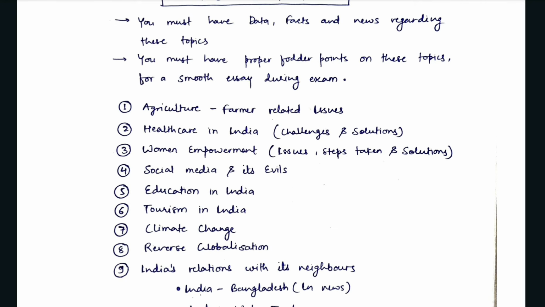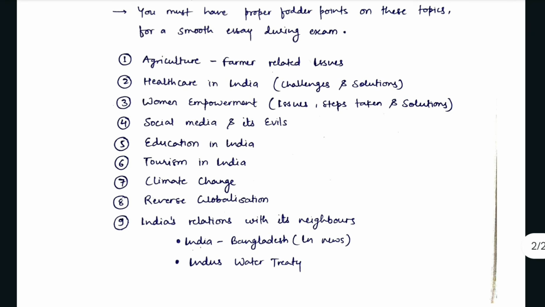The sixth one is tourism in India, and what is the tourism policy of India, how India's tourism policy is helping to achieve our goals. There are various other aspects like medical tourism and ecotourism, so just go through them. Also, what are the hindrances in the booming of our tourism industry, and the recent attack on tourists, the Pahalgam attack. In that regard also you should prepare the topic of tourism in India.